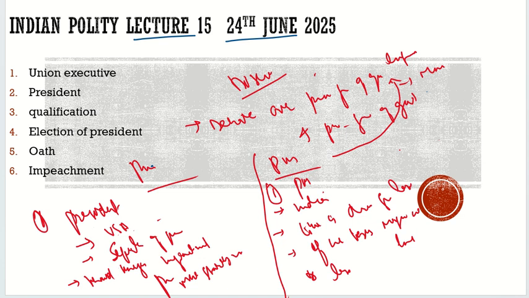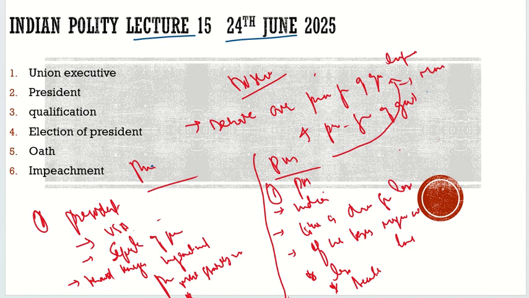But the question is, why did we choose the prime ministerial form of government? The first reason is that we were exposed to the prime ministerial form of government since the British era. Then we also chose accountability. Is the president accountable? In the presidential form of government, are they more accountable? No, the accountability is more in the prime ministerial form of government.